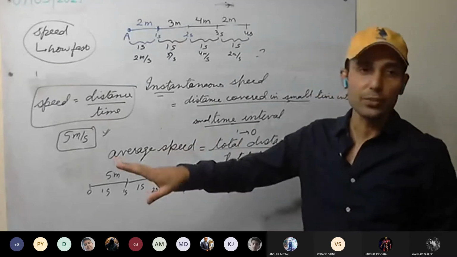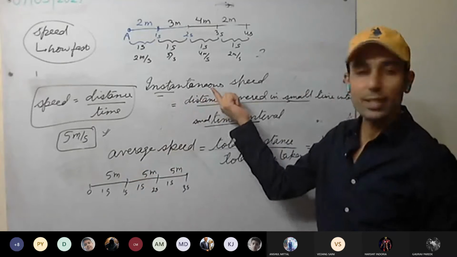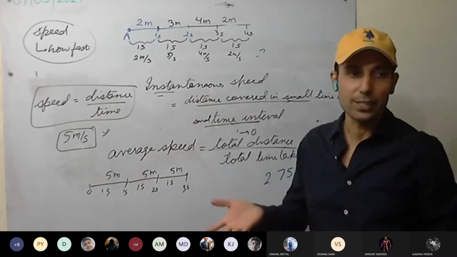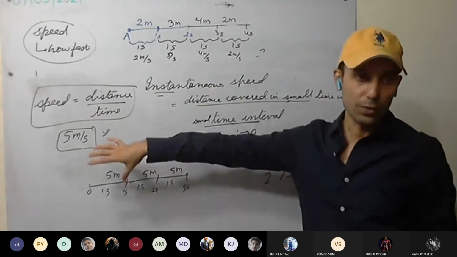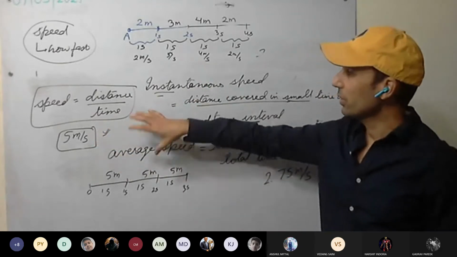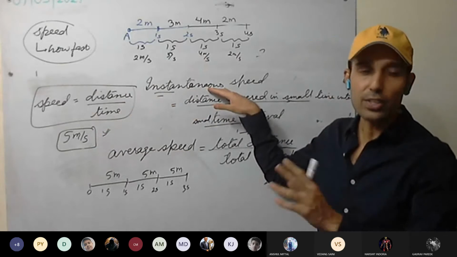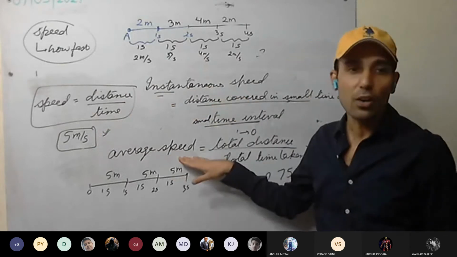So when a body is moving with uniform speed, we don't usually talk of instantaneous speed. We don't talk of average speed. We simply talk of speed. But when the body is moving with variable speed, it is changing. We will talk of instantaneous speed. At a particular instant, at a particular time, what is the speed? Or we'll talk of average speed.